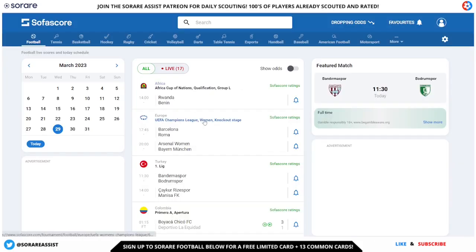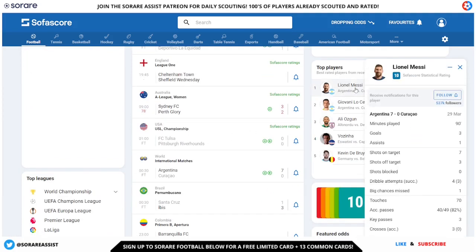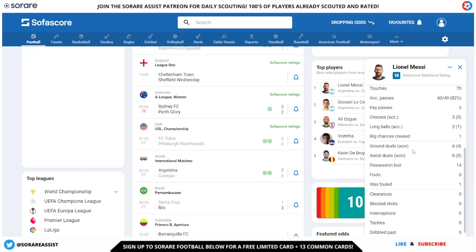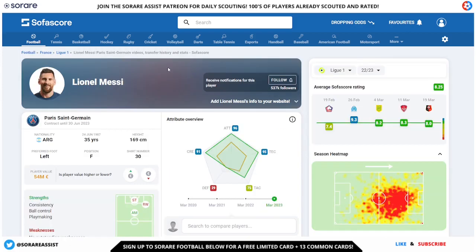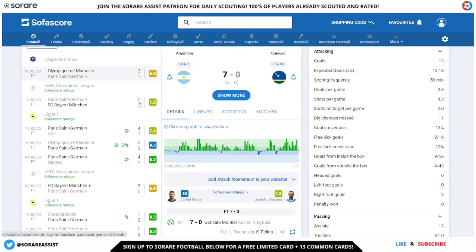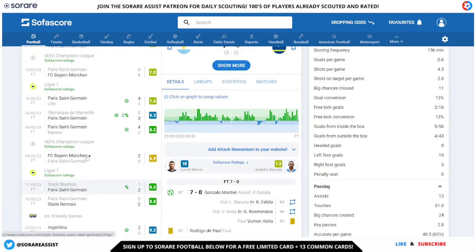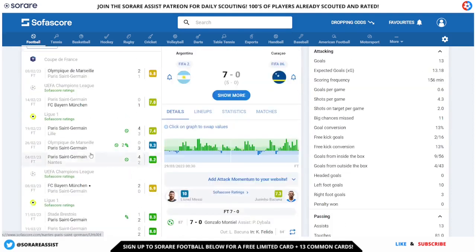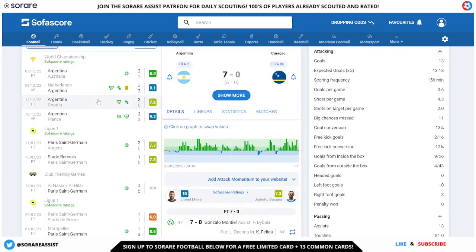So one of the sites that I really like to use is SofaScore. Now this is fantastic for looking at player statistics during individual games, looking at all the important numbers that you need to take into consideration on Sorare. It's also a fantastic site for looking at the overall statistics over the course of a season for players as well. Looking at their overall performance in a graphical format in terms of the goals, assists and overall performance as well.